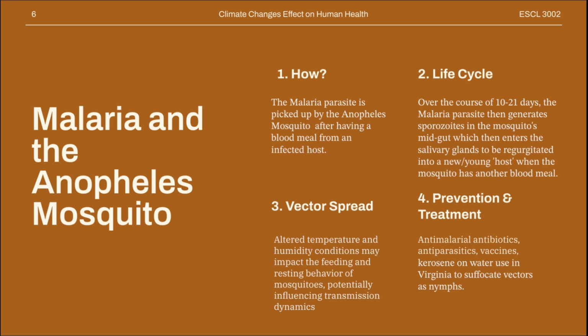The return of malaria has raised a lot of concern in North Americans. Originating from Africa, the Plasmodium parasite is spread through the Anopheles mosquito after taking a blood meal from an infected host. The parasite, after 10 to 21 days, is now found in the mosquito's salivary glands and ready to infect the host of its next blood meal. The recent spikes in temperature combined with urbanization lead to new breeding grounds for malaria.